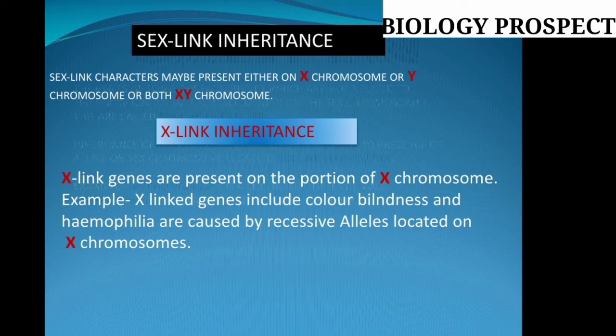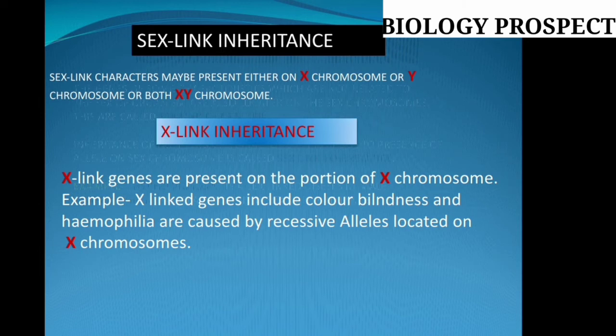We are not blaming anyone for these phenomena, but sometimes these things should be rectified, and we can take precautions through improved technology, the genetic engineering process. We can recognize and diagnose the problem, and we can reduce it. That is another topic for senior classes, when you learn genetic engineering. Here it is explained properly. So a sex-linked character may be present either on the X or on the Y or on both, the XY chromosome.